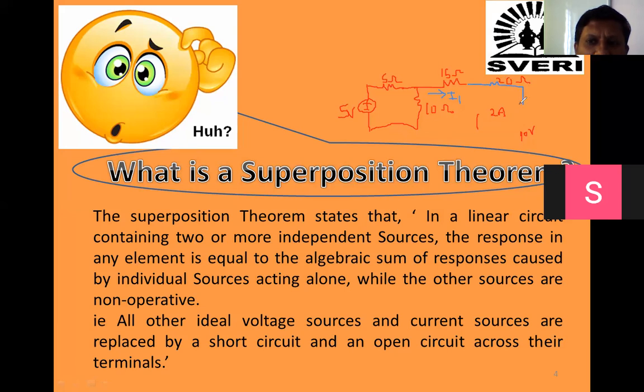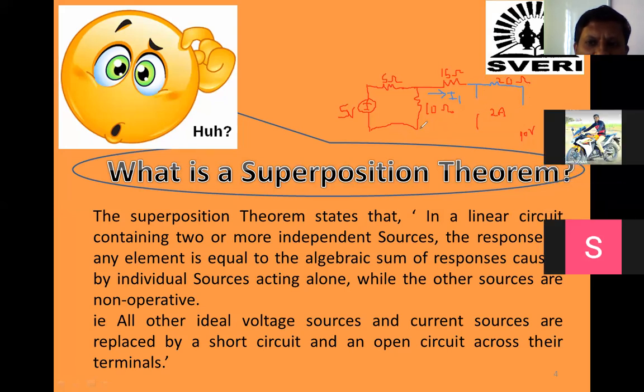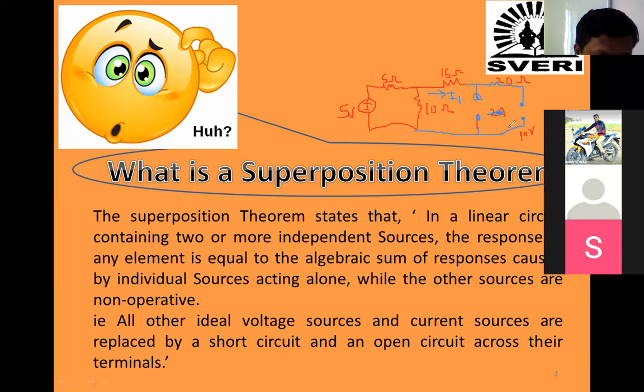Current source has opened. There is no current source now. And what about this 10 volt voltage source? Should we keep it, short it or open it? Short. Yes. So if it is a voltage source, then we have to make it short.